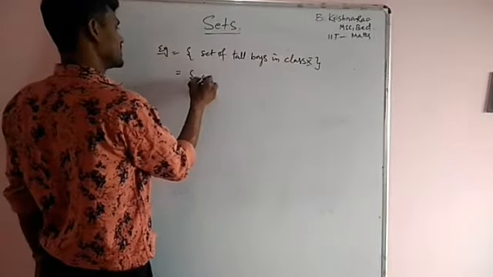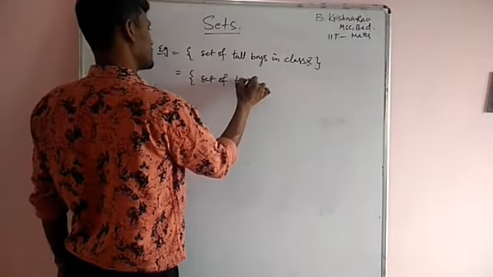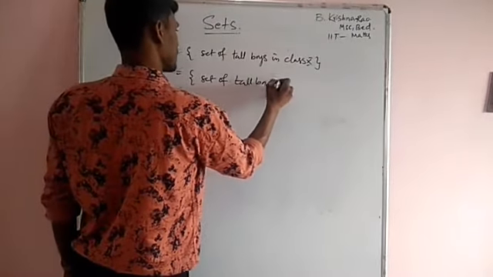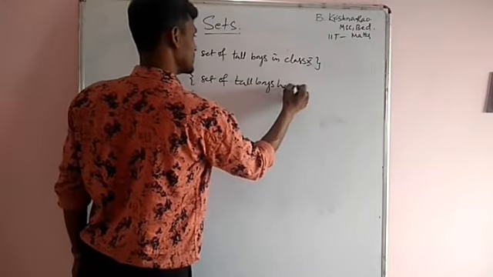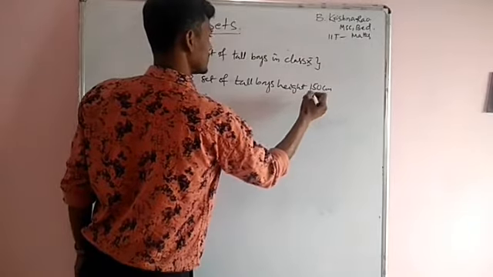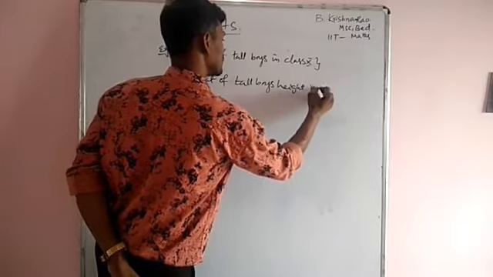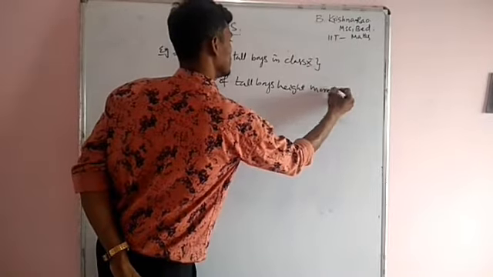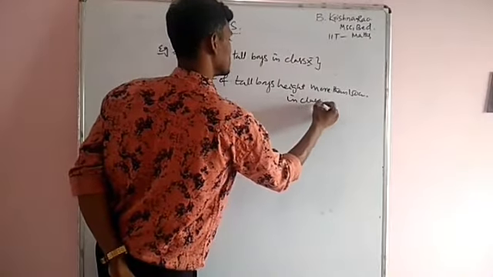Next, the set of tall boys with height more than 150 centimeters in class 10.